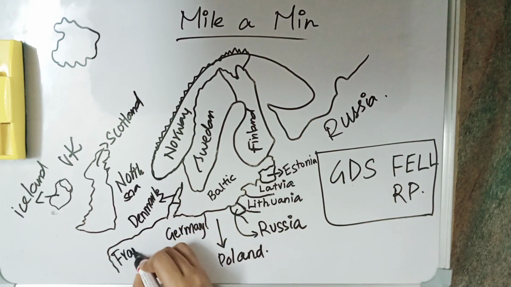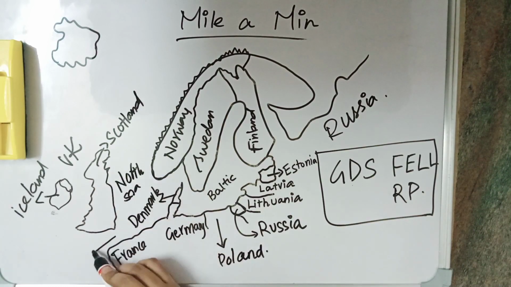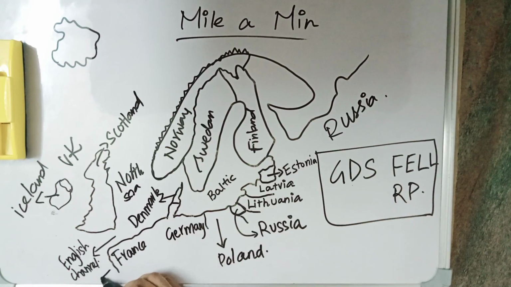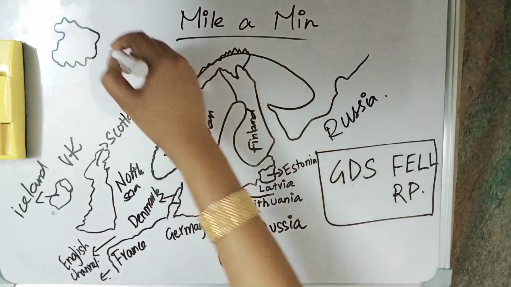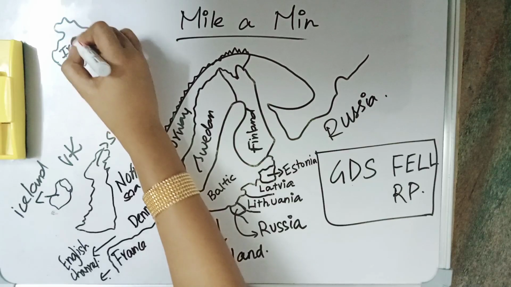So here it is France. So between this France and UK island we have a channel, and that channel is called as English Channel. It is called as English Channel. And here there is a bay, and it is called as Bay of Biscay. And above Norway right here between Ireland, so this is Ireland.